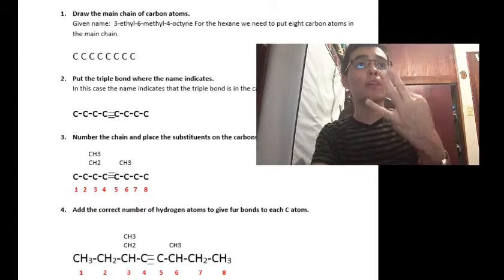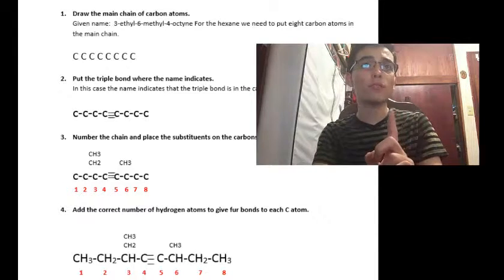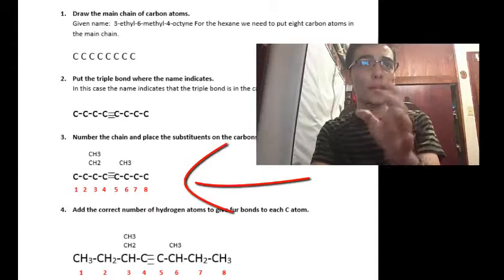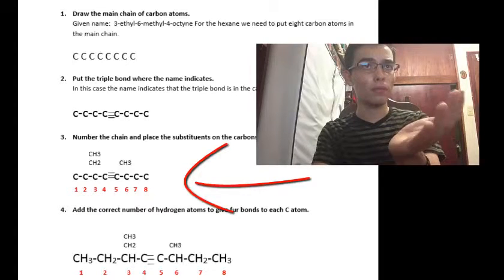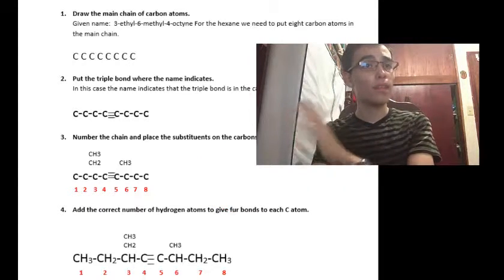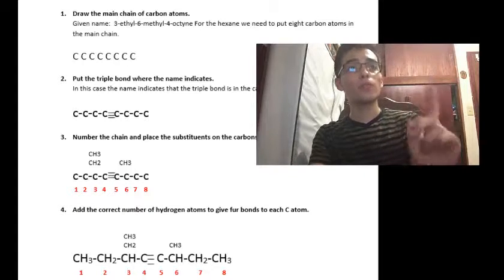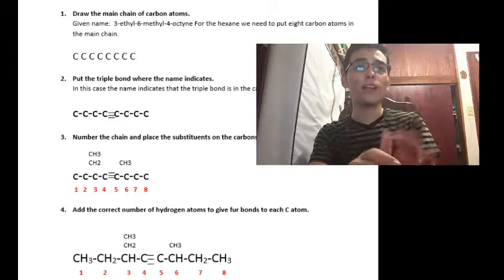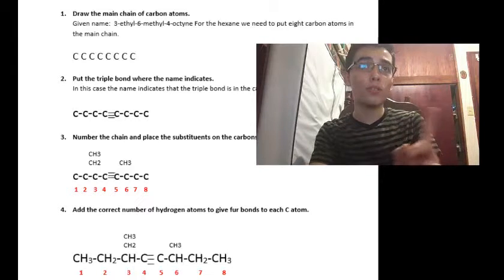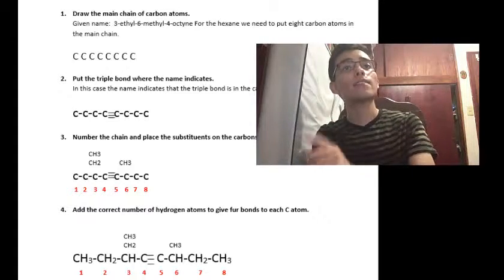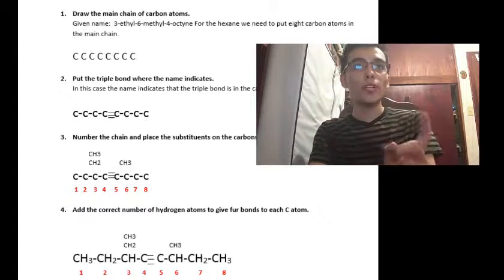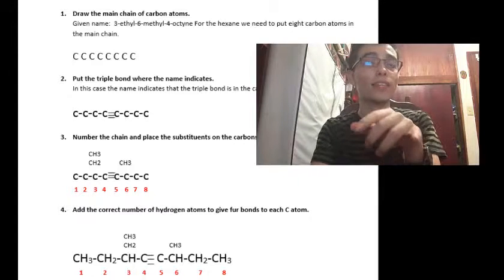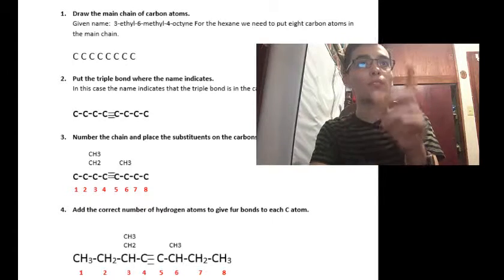The third step, number the chain and place the substituents on the carbons indicated by the numbers. Whether we choose left to right or right to left, we need to numerate. Let's choose left to right. We have 1, 2, 3, 4, 5, 6, 7, and 8. So in carbon 3, the name tells us that we need an ethyl, and in carbon number 6, we have a methyl.